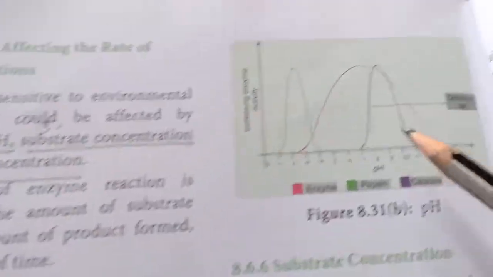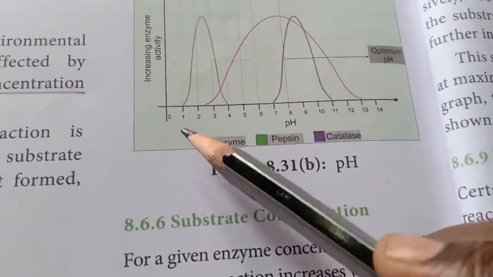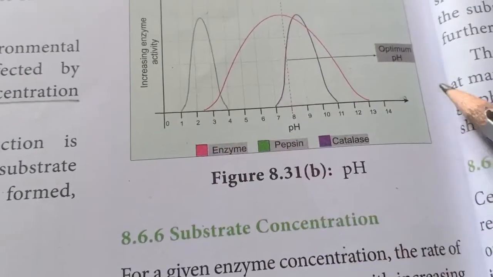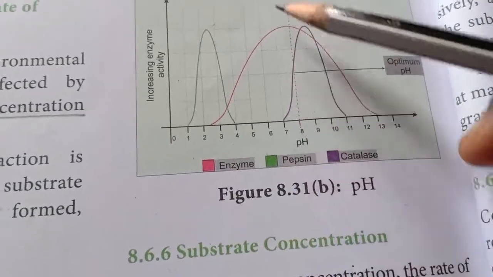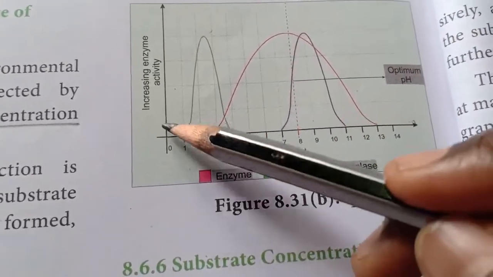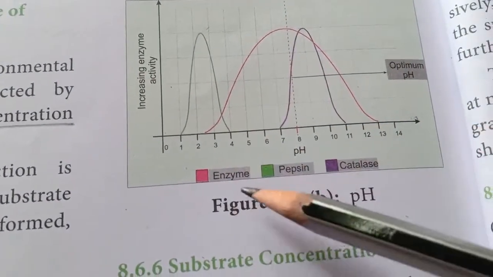For the pH also you got a graph drawn over here. On one side you have the pH scale. 14 readings are there: 1, 2, 3, 4, okay, up to 14. And 7 will be the neutral, okay. And based upon this, how do they react? Increasing activity with the pH. As the pH is moving on, this pink color